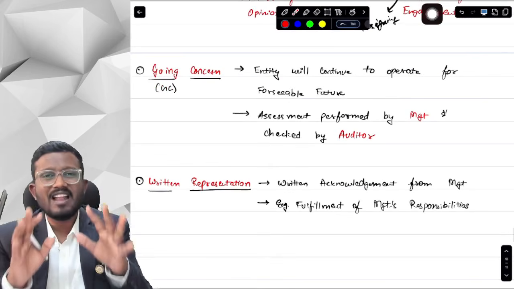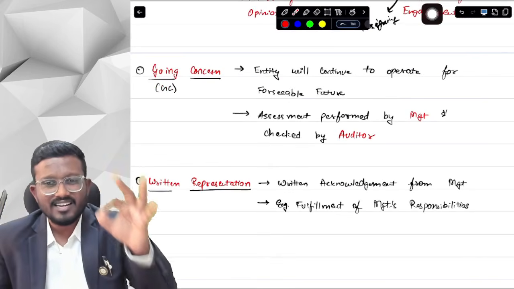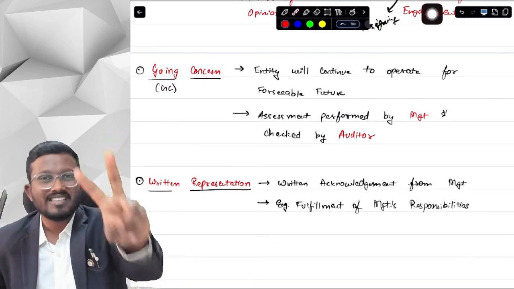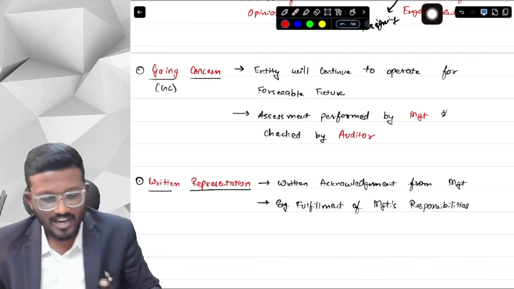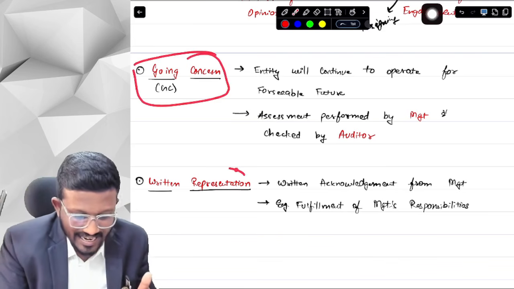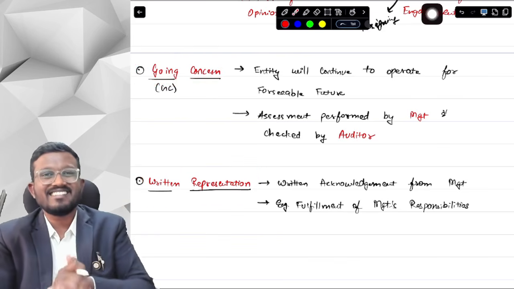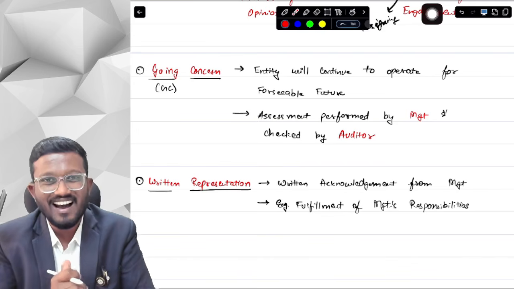And lastly, it's almost just 2 hours. In 2 hours we will wrap this up. So lastly, there are two terms that you need to understand very carefully. One is going concern and the second is written representation. Going concern, short form GC. Going concern, sir, we have already heard about this in our childhood.